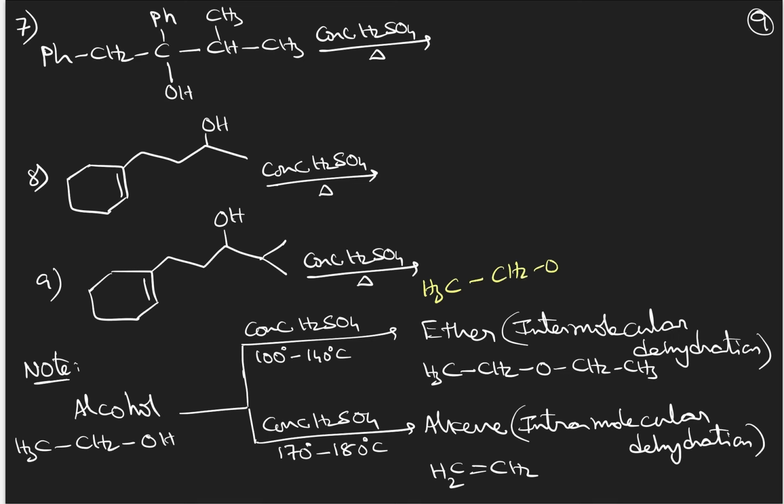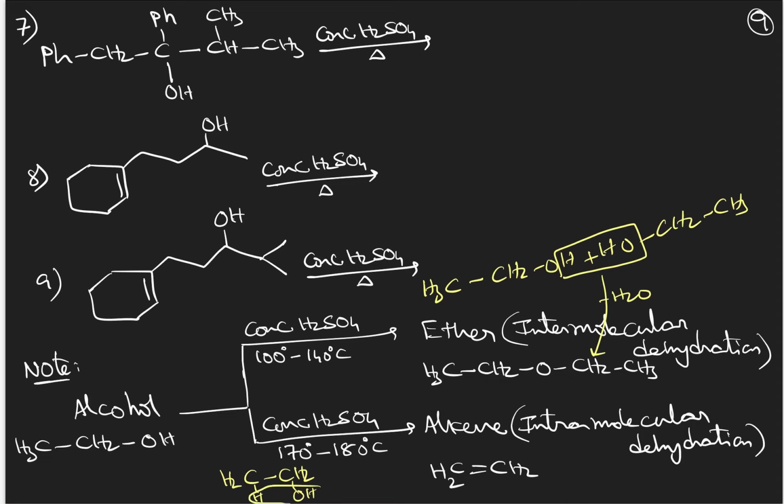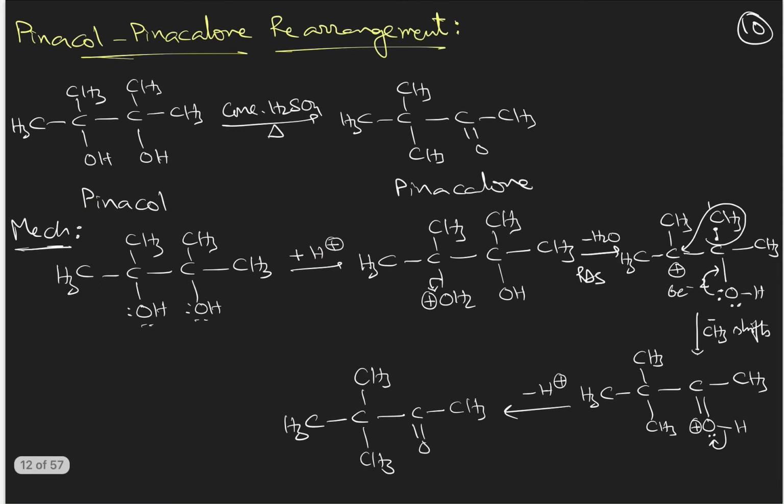Intermolecular dehydration means it is like this: inter means in between, so between two alcohol molecules, a water molecule will be eliminated and give rise to a product like this. Whereas at 170 to 180 degrees Celsius, within the alcohol molecule itself, a water molecule will be eliminated like this, and it results in the formation of alkene. That is one point we have to remember.